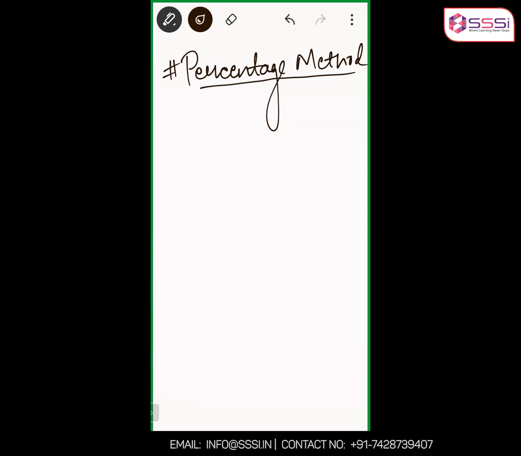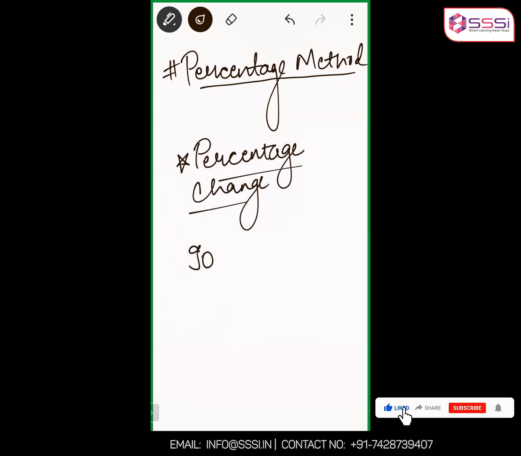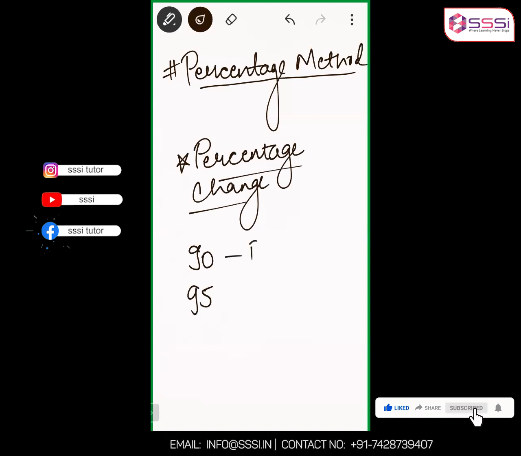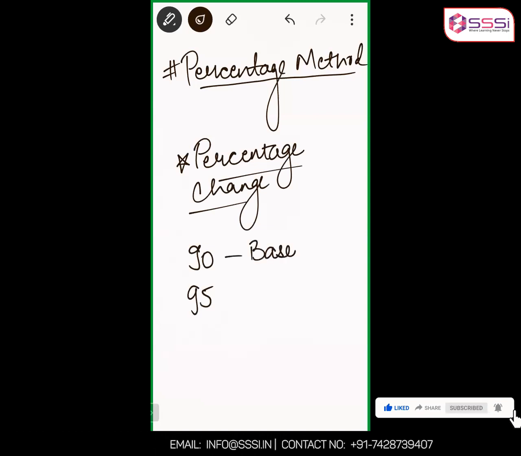First of all, a basic mathematical concept. How do you calculate percentage change in something? Let's say you scored 90 last time. This time, let's say you scored 95. What is the change? This is the base number. This is the base score. Yes or no? Yes, ma'am. This is the new score. What is the change? Tell me. 5. The change is 5, that too positive 5.